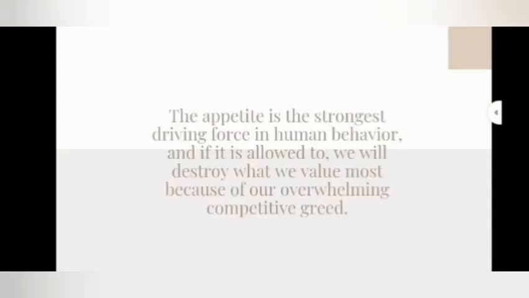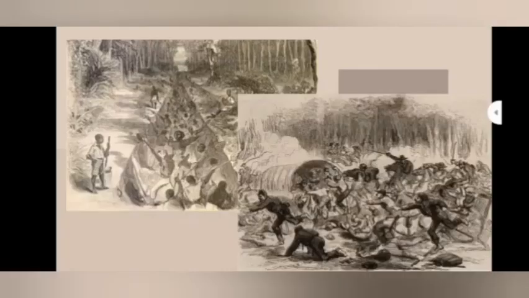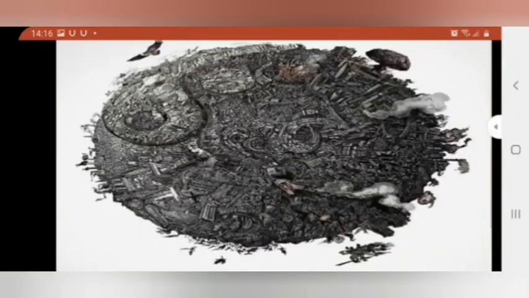Finally, we know and learn that the Civil War is a form of damage caused by humans themselves. Greed can be self-defeating. Hobbes believes that the appetite is the strongest driving force in human behavior, and if it is allowed to, we will destroy what we value most because of our overwhelming competitive greed. Human actions can destroy nature and human life itself, so we need to respect nature more and control technological progress, not be overly greedy in exploiting the nature because it will bring the destruction.